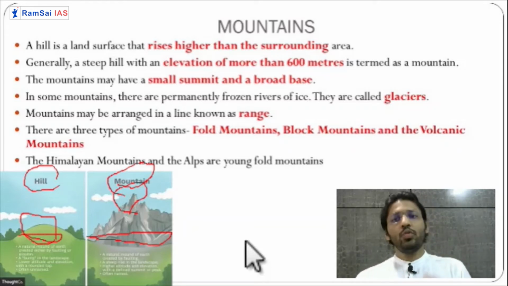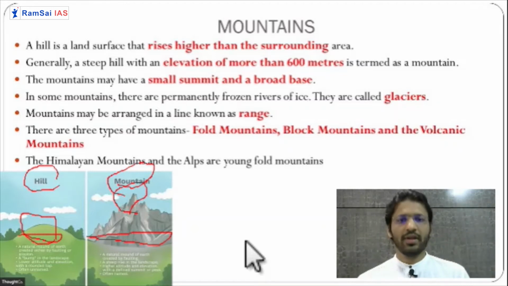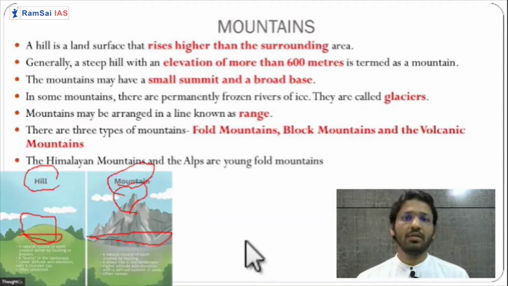If you keep n number of mountains in a line, for example 5 to 6 mountains, then you will call it a mountain range. So ranges of the mountain. If you have multiple ranges parallel to each other, you will call it a mountain chain. So there are different terminologies that you will be introduced to. In this particular book, only these terminologies have been given.